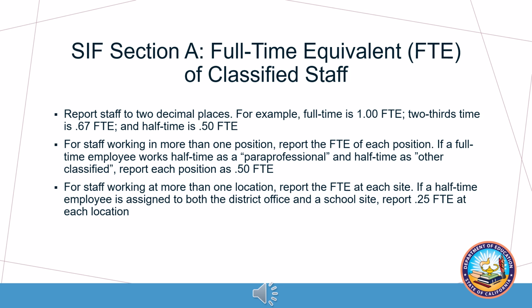When reporting classified staff, report FTE counts to 2 decimal places. For example, full-time will be reported as 1.00 FTE, 3/5 time would be reported as 0.60 FTE, and a quarter time would be reported as 0.25 FTE. For classified staff working in more than one position, report the FTE of each position. For example, if a full-time staff member works half-time as a paraprofessional and half-time as other classified, report each position as 0.50 FTE.